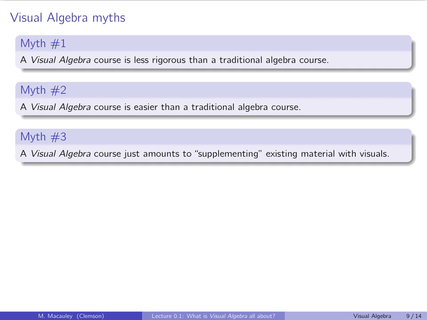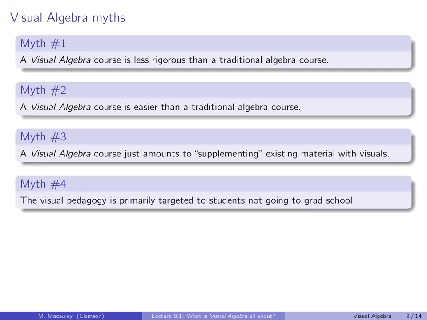Myth number 3: a visual algebra course just amounts to supplementing existing material with visuals. This is also false. And in the next couple of slides, I'm going to convince you of this by showing you several problems from my exam and the questions that I can ask that you cannot ask in a traditional algebra course. Now, if you haven't taken abstract algebra, you are not going to follow these exam questions. But again, that's why I'm putting it near the end of this lecture.